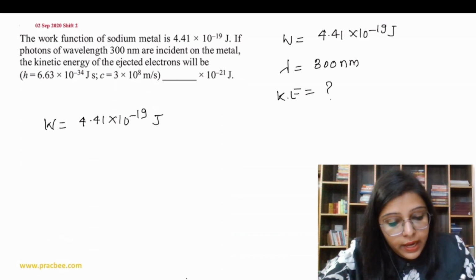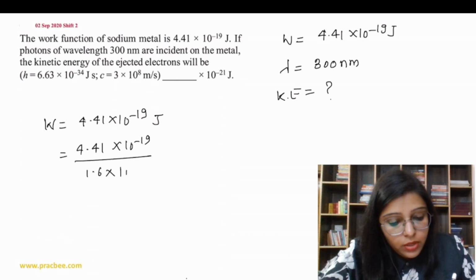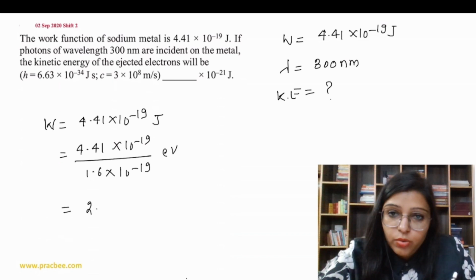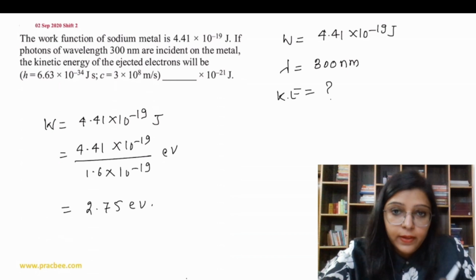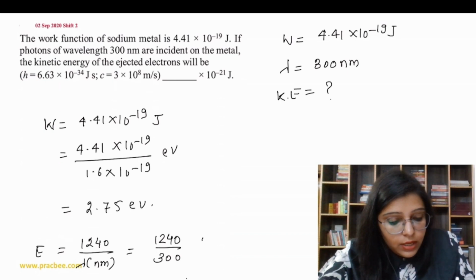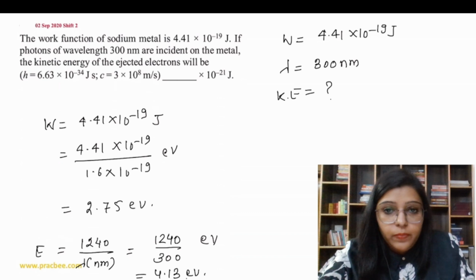So I can write this in terms of electron volt. So we can say that is going to be divided by 1.6 into 10 to the power minus 19, and on solving this, we get the value equal to 2.75 electron volt. Okay. Now let's find out the energy. That is 1240 by lambda in nanometer. Okay. So we get 1240 upon 300, which is going to be in electron volt, and here we have 4.13 electron volt.